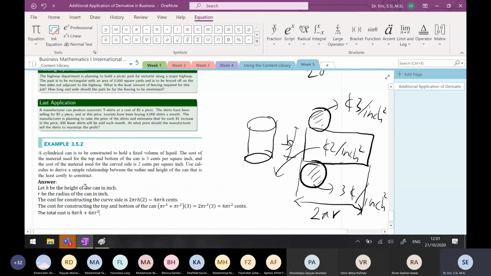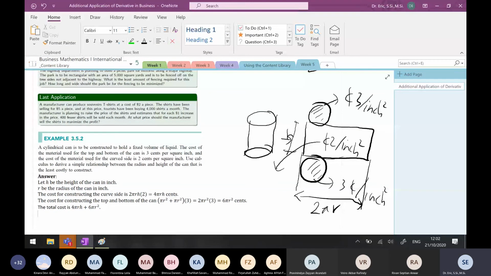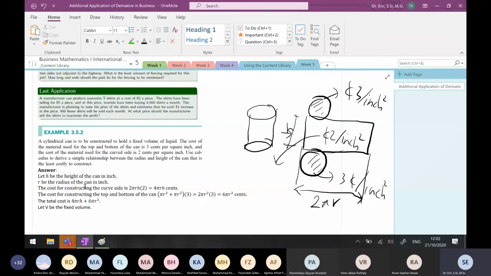Okay, and I want to have the total cost as one variable.